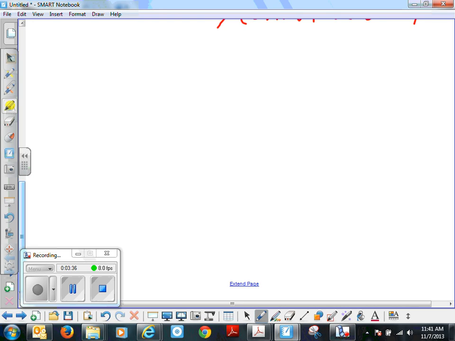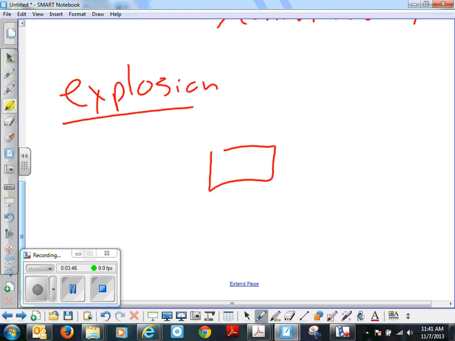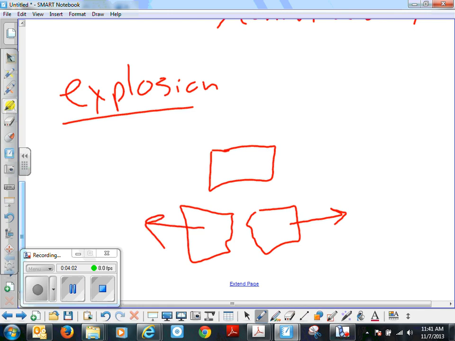There's another thing that we need to talk about, and that's called the explosion. An explosion is when we have something that breaks away and moves away from each other. So this would be a block, an explosion happens, we have a velocity that way and a velocity that way. Now explosions can go in more than two directions, right? Explosions can go in all different kinds of directions.